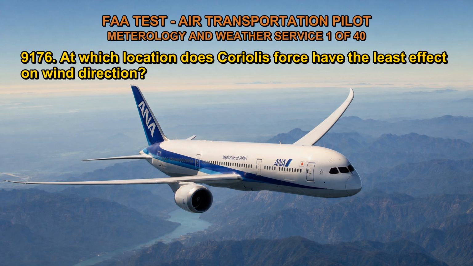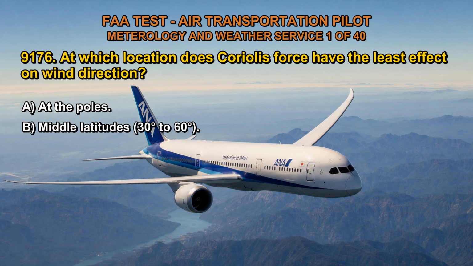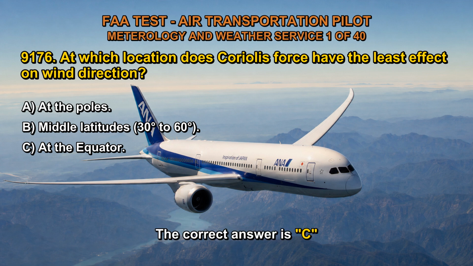9176. At which location does Coriolis force have the least effect on wind direction? A. At the poles. B. Middle latitudes, 30 degrees to 60 degrees. C. At the equator. The correct answer is C.